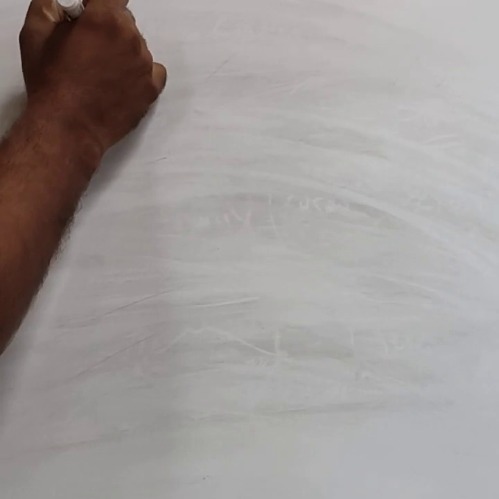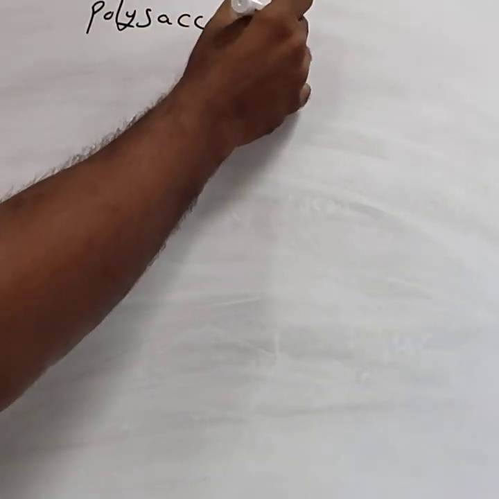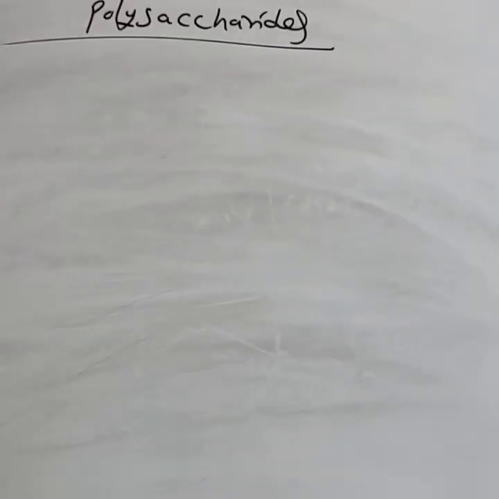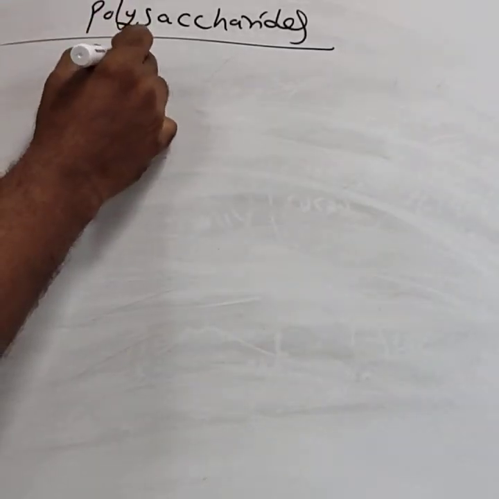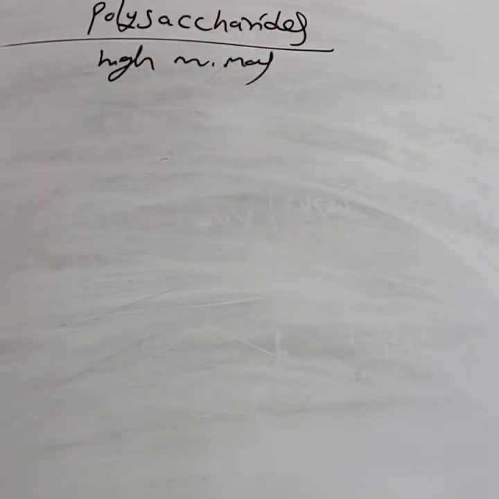Hello students, in this class we can study the structures of polysaccharides. The polysaccharides are the carbohydrates having high molecular mass. They are the macromolecules. Macromolecules always have very high molecular mass.